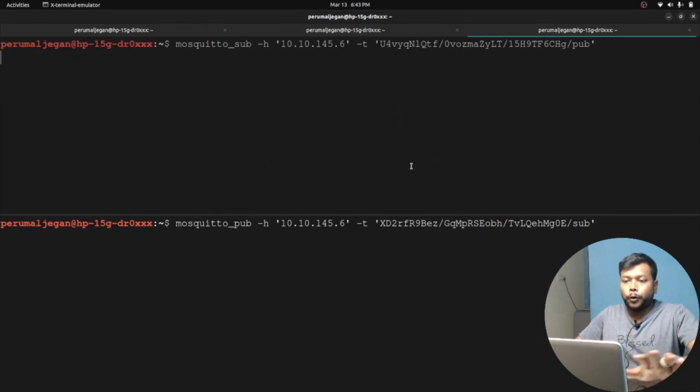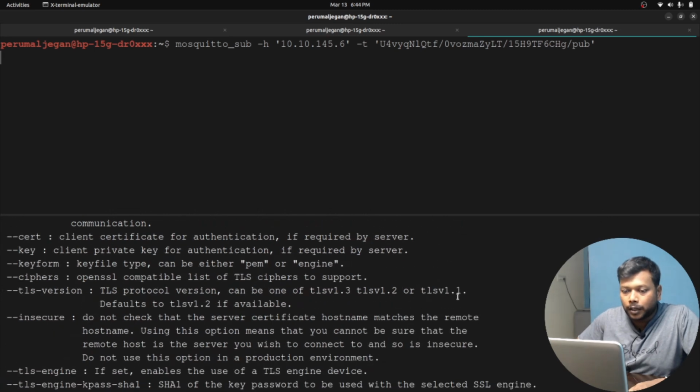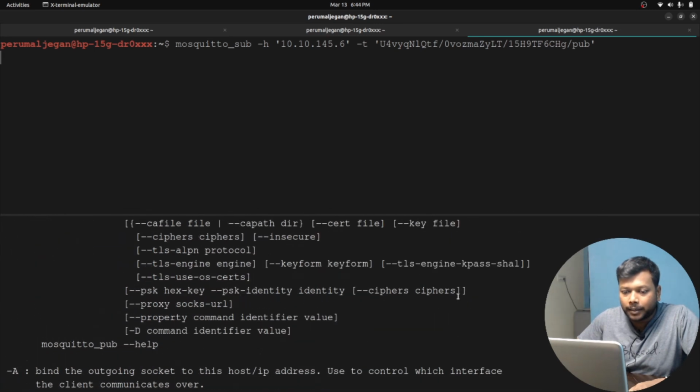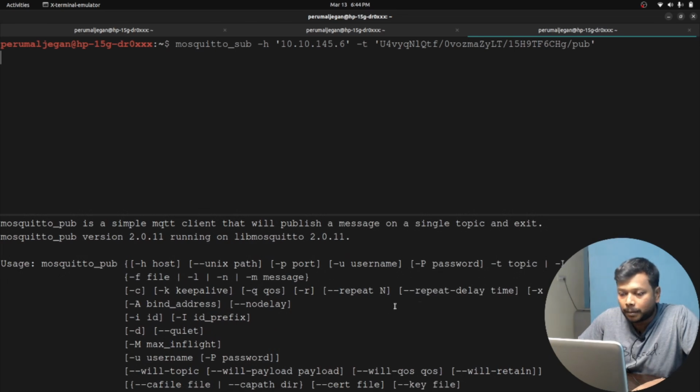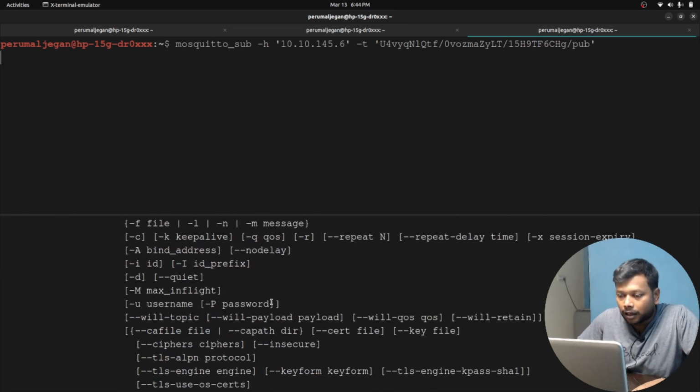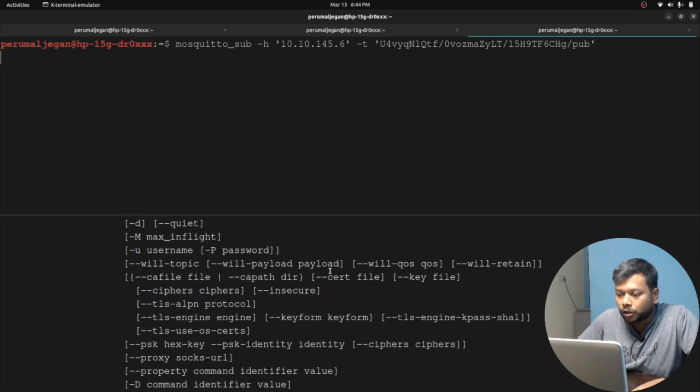So hope you understand this. Anything published to this subscribe topic is retrieved here. Yeah, that's it. Let me run this one. It is actually not allowing me to run the command. I'm missing some parameter. Both topic and message must be supplied. So it is asking us to supply the topic and message. We have already supplied the topic, but the message is missing. How can the message be supplied? Let's find that. To supply the message, you have to use small m.